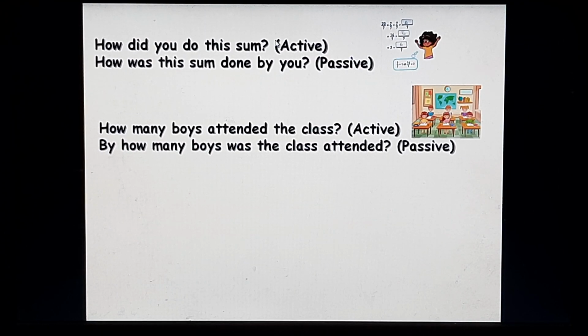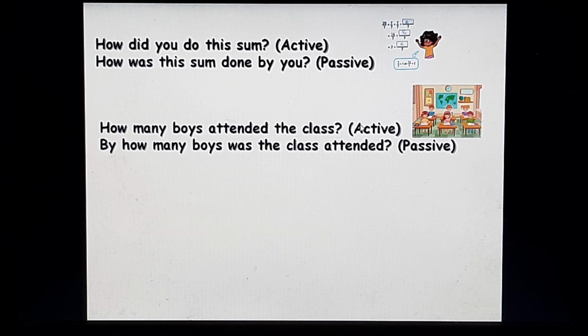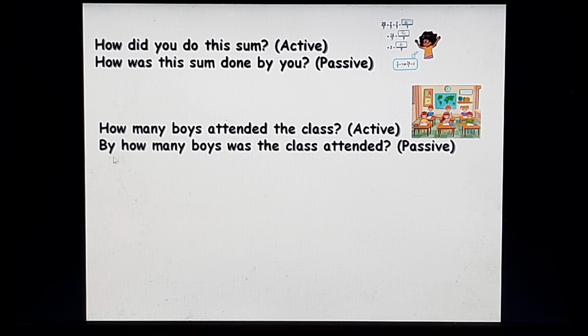How did you do the sum? Active voice. How. Did do is past tense, so was, the sum is the subject. Done is the past participle of do, by you. How was the sum done by you is your passive form. How many boys attended the class? Active voice. By how many boys was the class attended? That is your passive form.